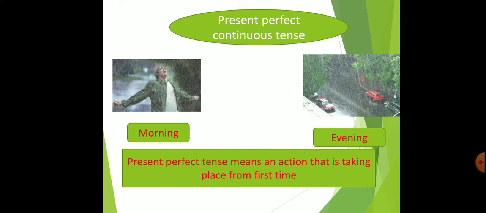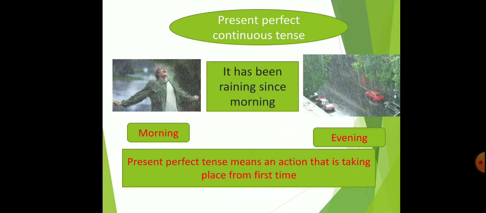That is present perfect continuous tense, such as it has been raining since morning. Structure: subject plus have or has plus been plus base form of verb plus ing.